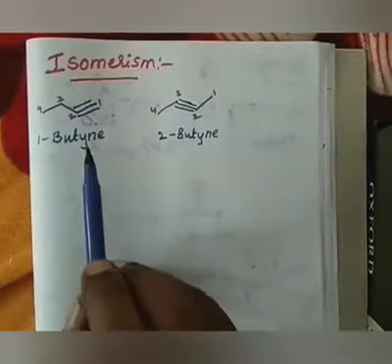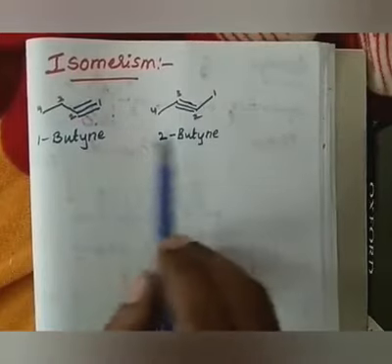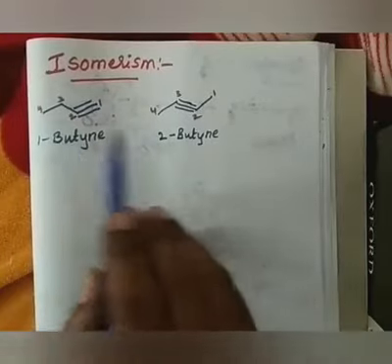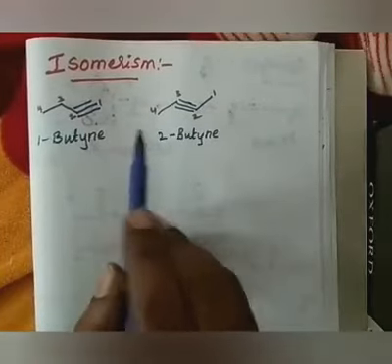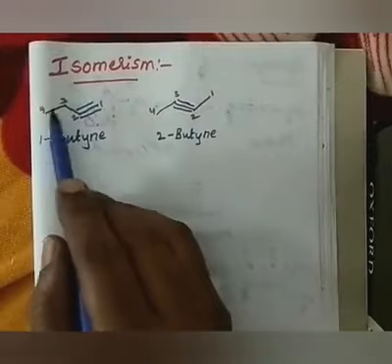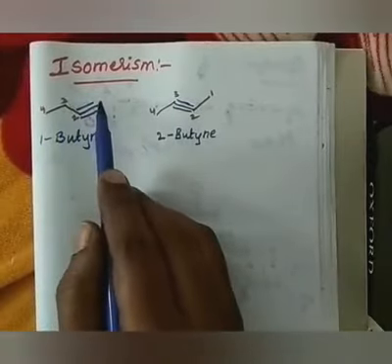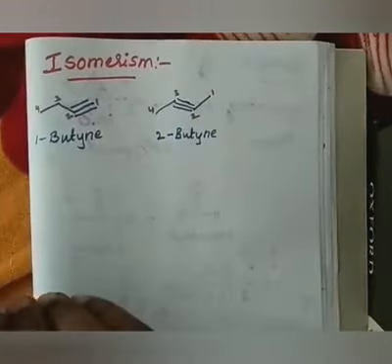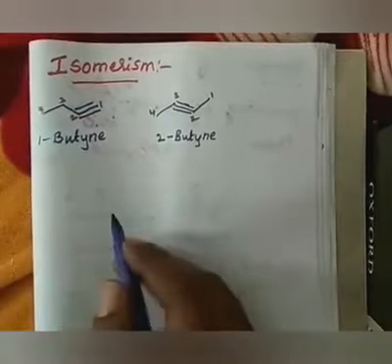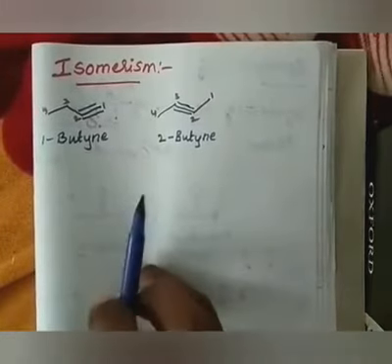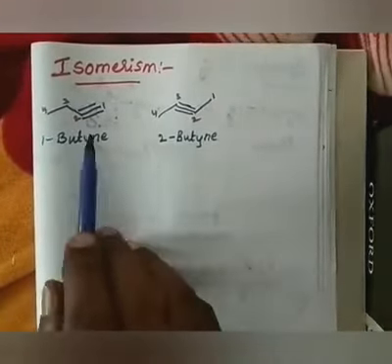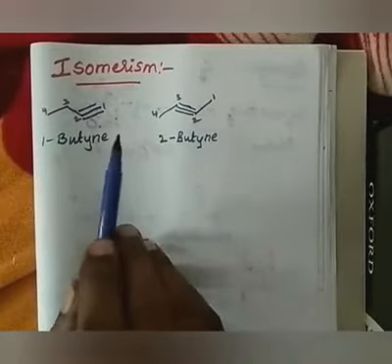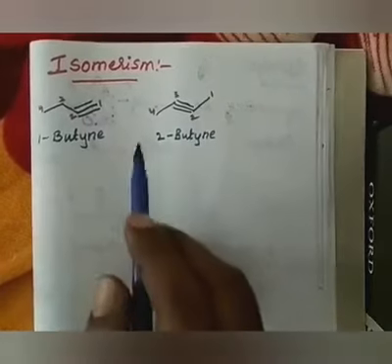So, due to the difference in the position of the triple bond, I call these two isomers. Are they isomers? Yes, they are isomers having the same molecular formula. What is that? CH3, CH2, CH, right? So this is the molecular formula. Same here also, the molecular formula is the same. We can count how many carbons and how many hydrogens. Both of them have the same carbon and hydrogen, therefore the same molecular formula, therefore they are called isomers.